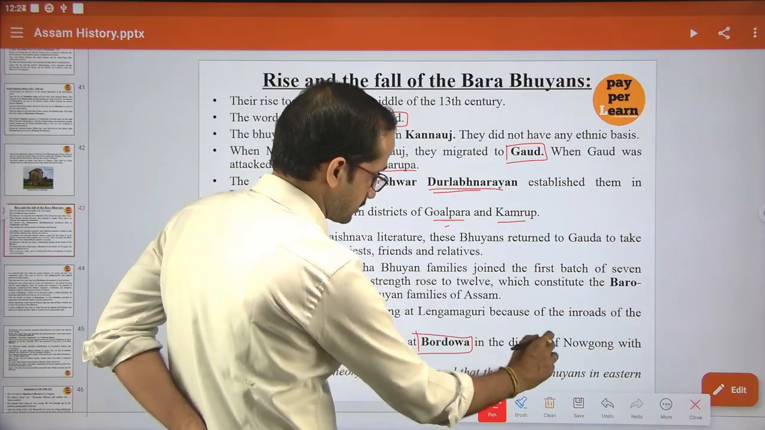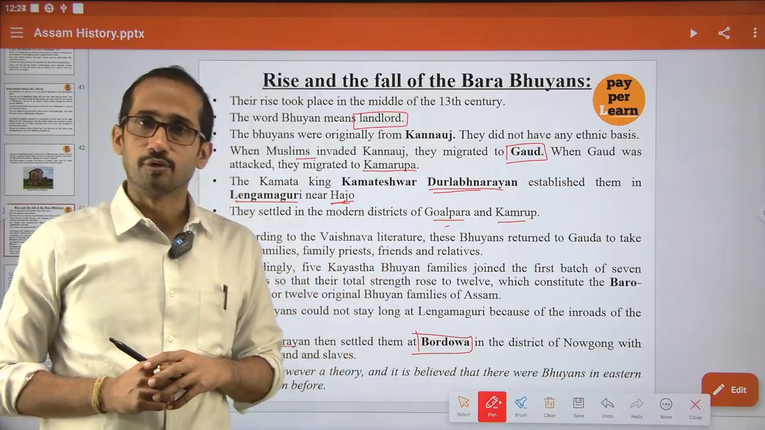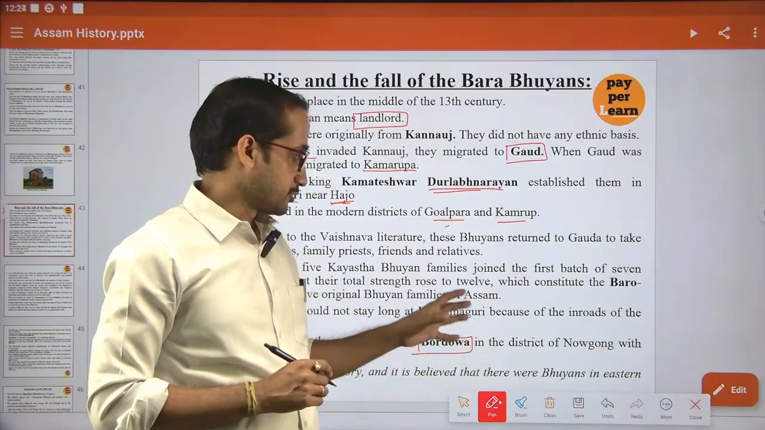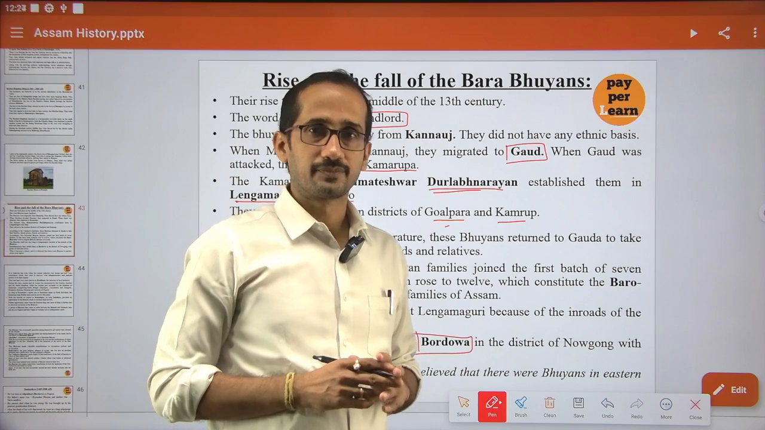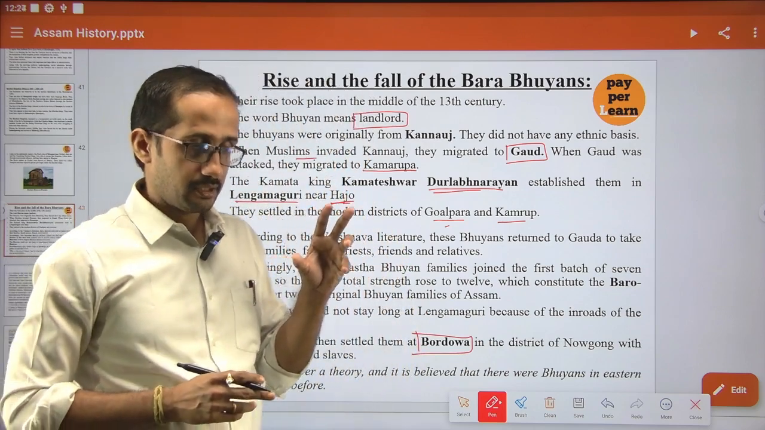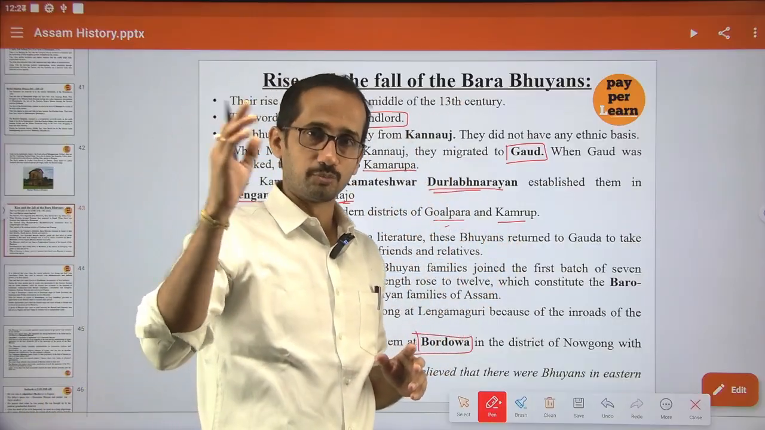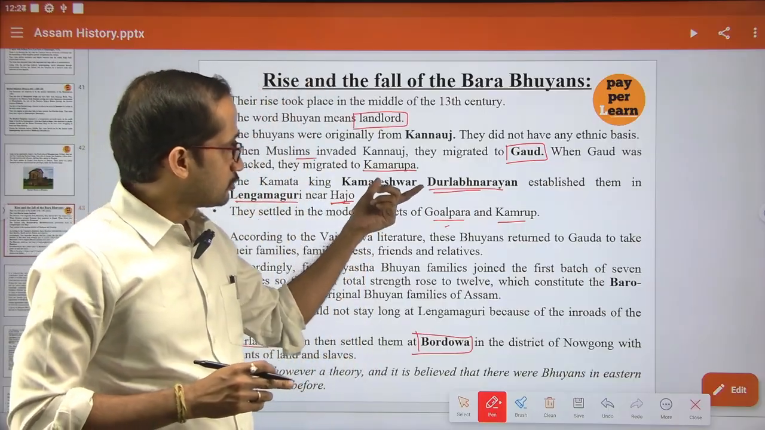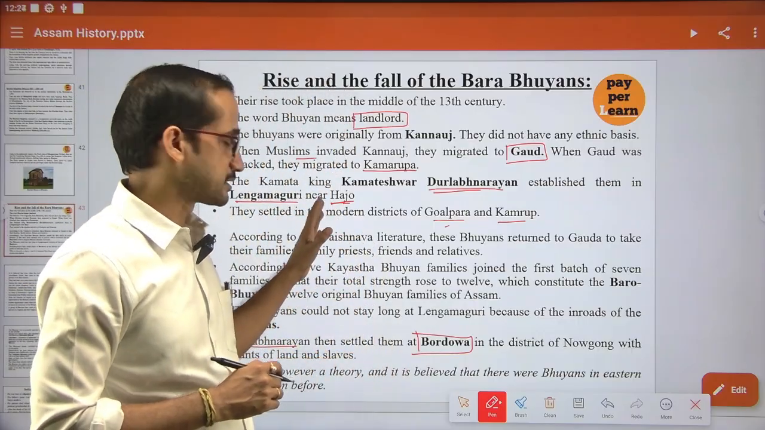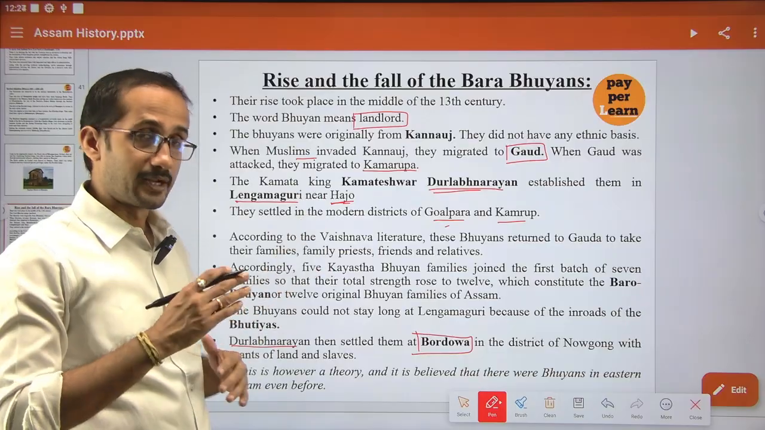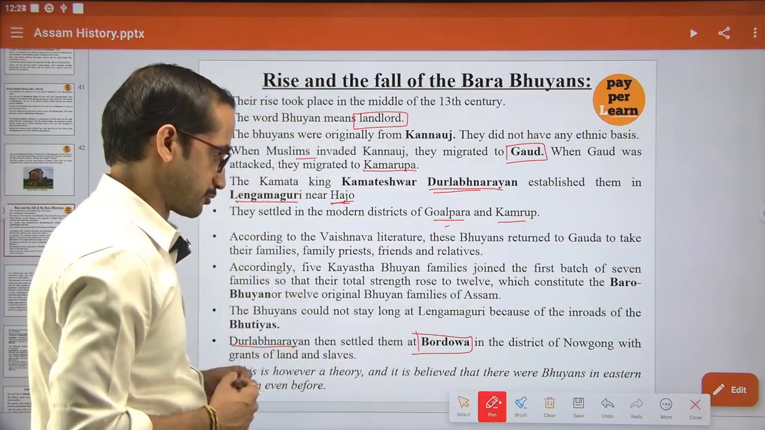Okay, Bordua, that is in the district of Nagaon. We know the Bordua Thana there, no? In that place they were permanently settled. But if the question comes, who was the king who first settled the Bhuyans who came from Kanauj, UP? For the first time, it is Durlabh Narayan. Durlabh Narayan gave them shelter initially at Hajo, and ultimately they were permanently settled at Bordua in Nagaon district.